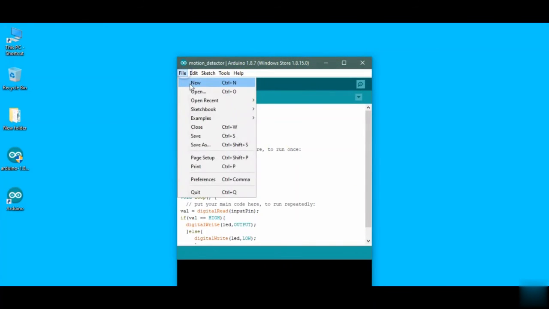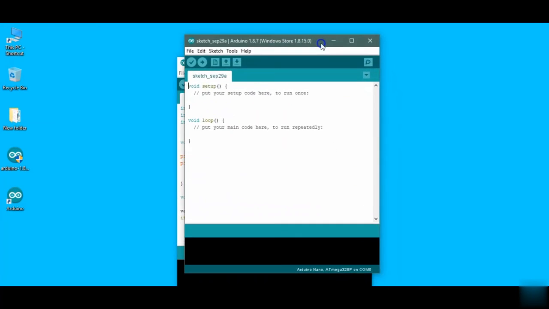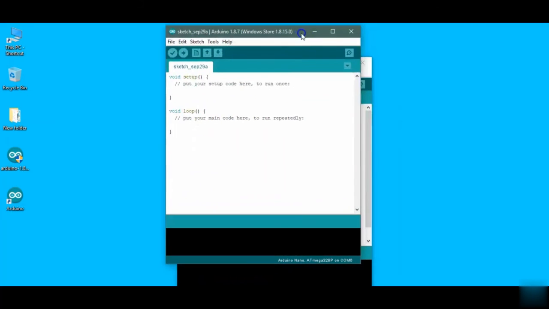From here you can see the main interface of the Arduino IDE, which is divided into 4 parts: the upper top bar and the middle operating part, then your editor, and this one is the compiling part, which detects errors and shows the progress of uploading the sketch to your Arduino.